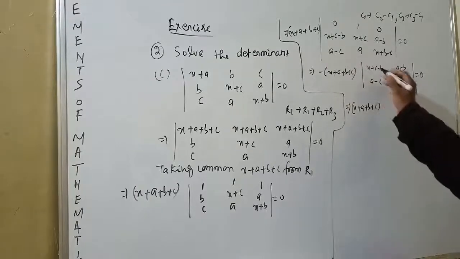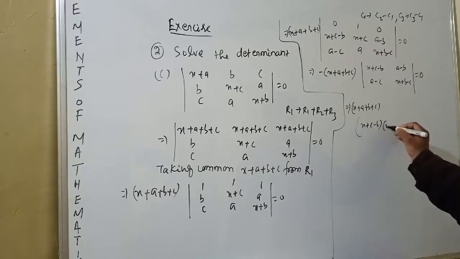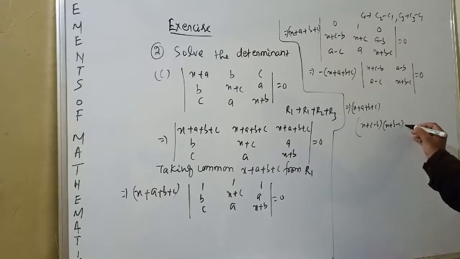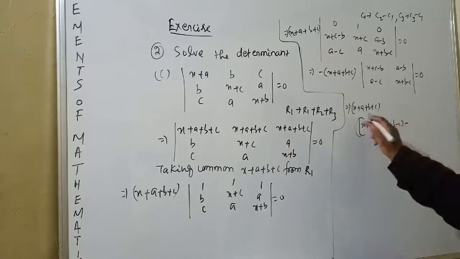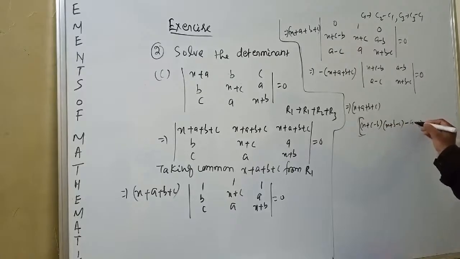Then you find the determinant, how much? x plus c minus b, x plus b minus c, minus a minus c, a minus b.